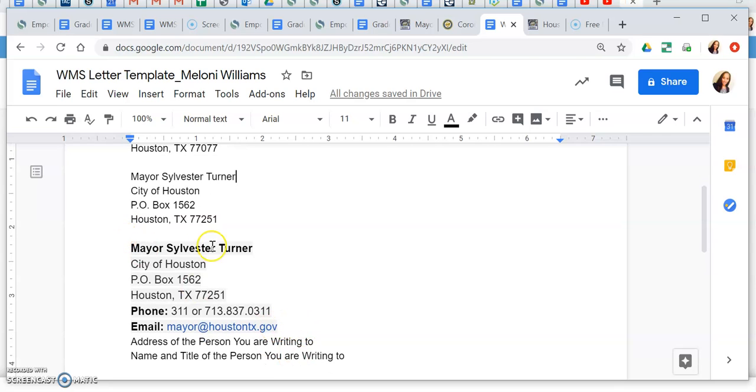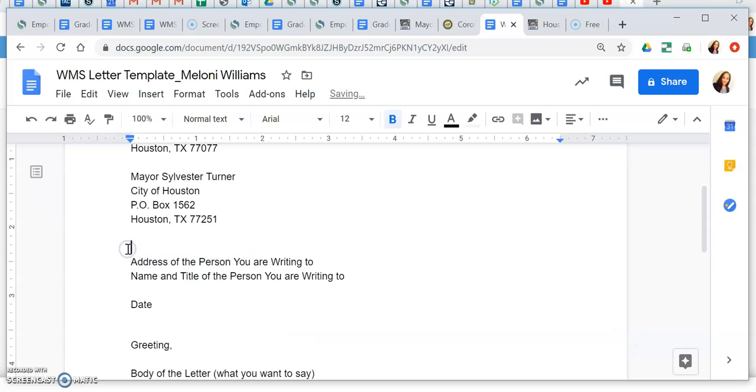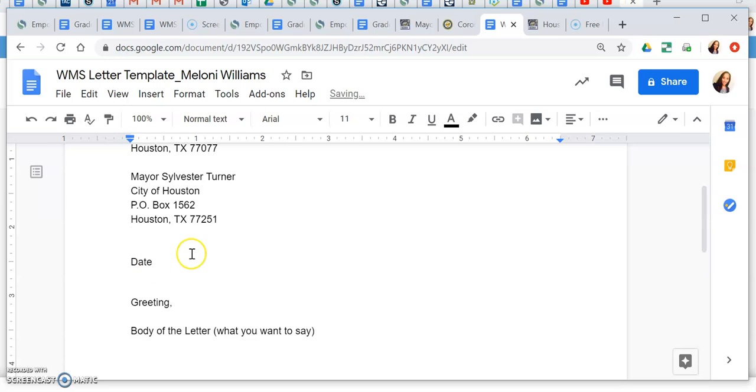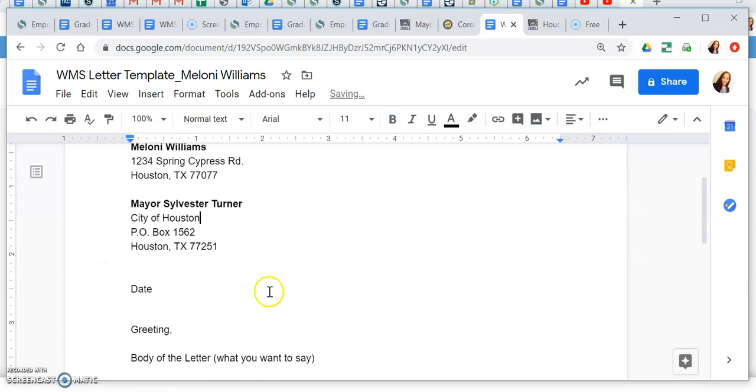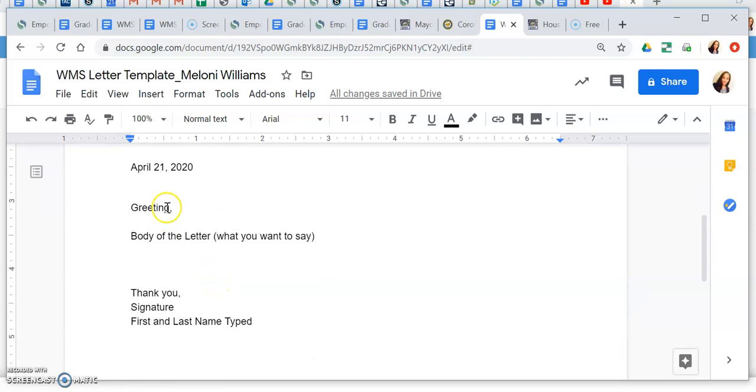And I'm going to erase this out of my document, and this as well, because this is something that I've already completed. Okay. And I like to kind of set myself apart. So I will put our names bold so that they are easy to see and identify. And then I have to add today's date. I'm working on this document on April 21st, 2020. So I have the date there. And now I can begin writing my letter.